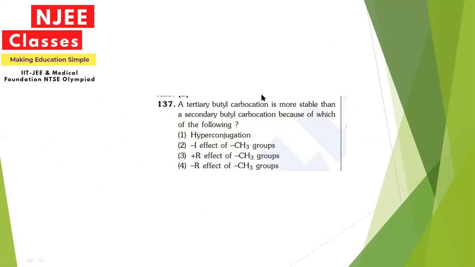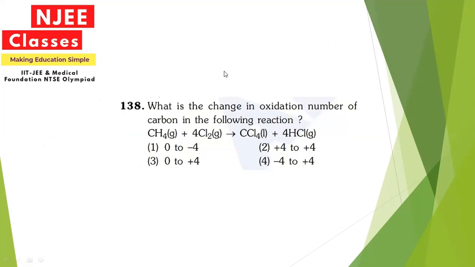Now let's see the next question. What is the change in the oxidation number of carbon in the following reaction? Now let's see the first one. In the first reaction, the molecule is CH4. For calculating, we can write X plus 4 into 1. Since the molecule does not have any charge, it will be equal to 0. So X will be minus 4.